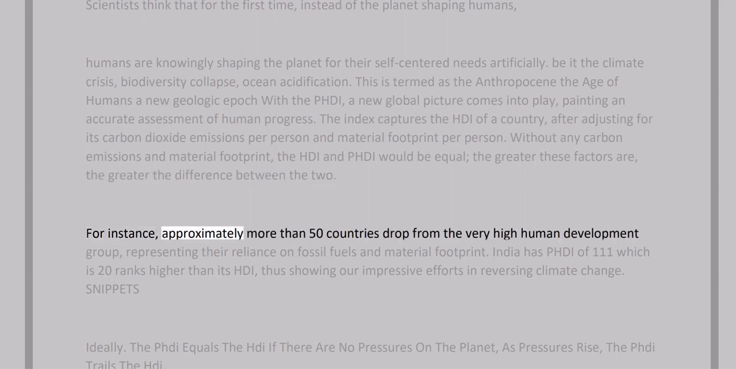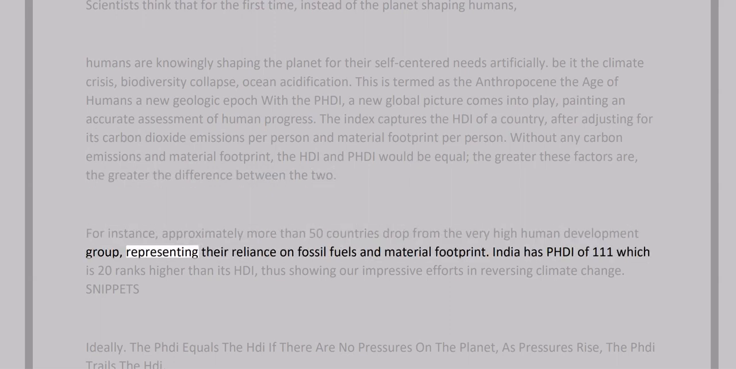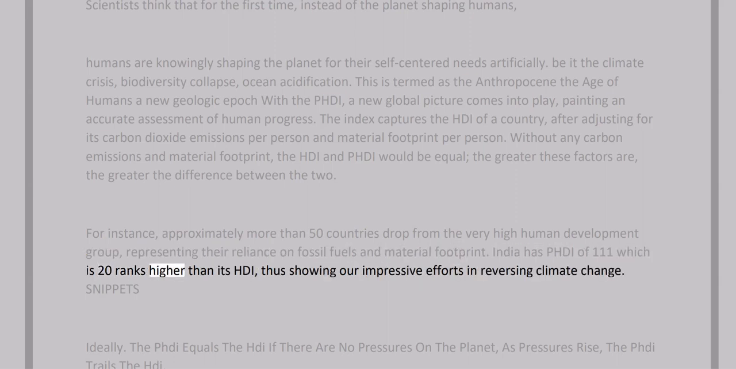For instance, more than 50 countries drop from the very high human development group, representing their reliance on fossil fuels and material footprint. India has a PHDI rank of 111, which is 20 ranks higher than its HDI, thus showing our impressive efforts in reversing climate change.